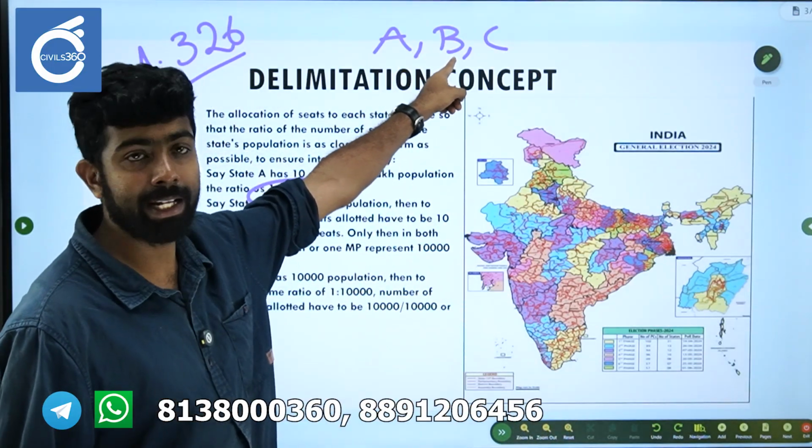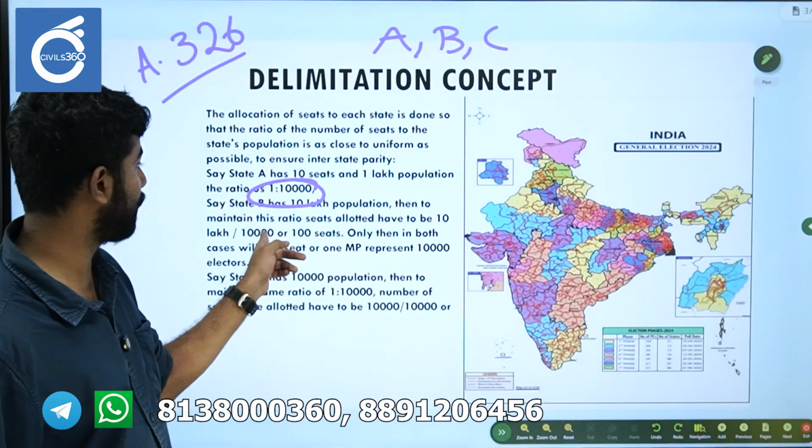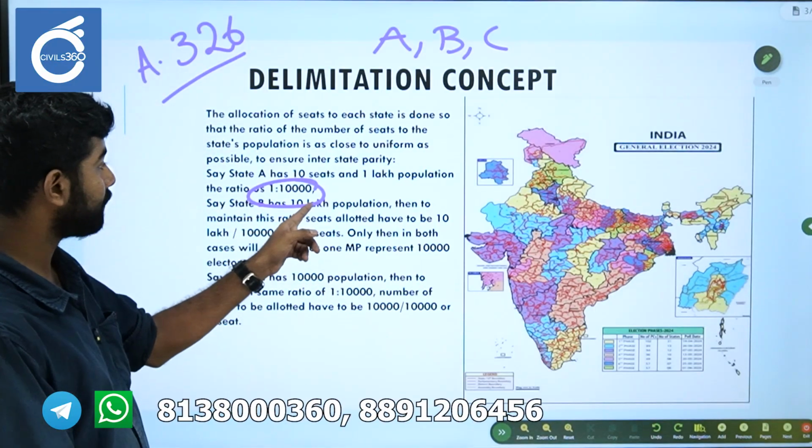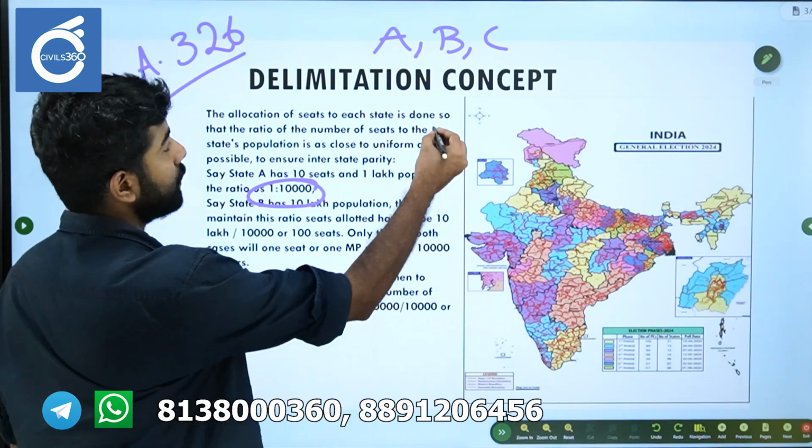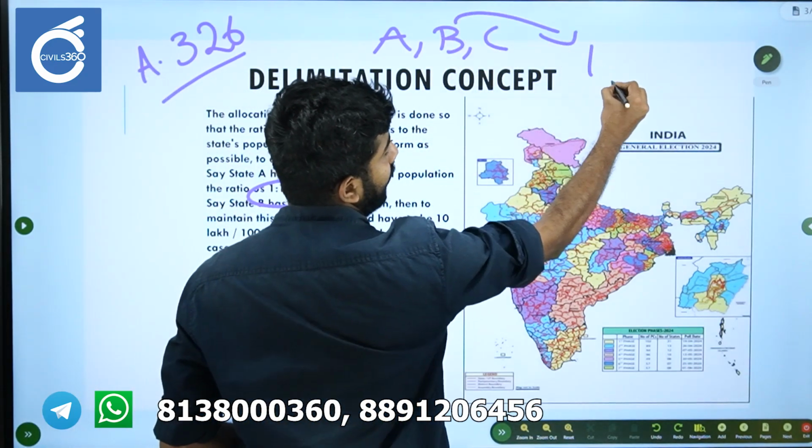Now say state B. State B has a population of 10 lakh.